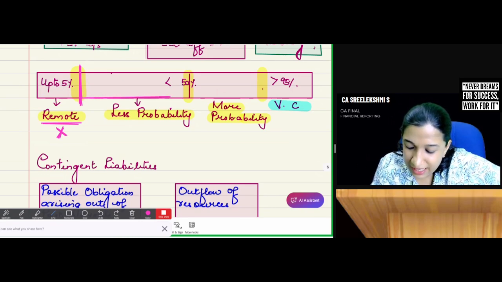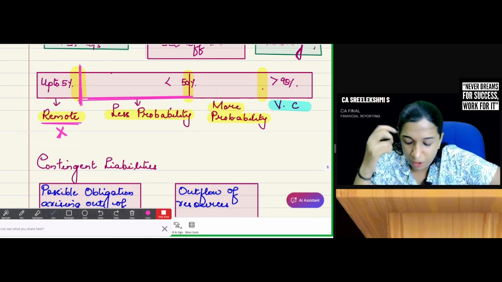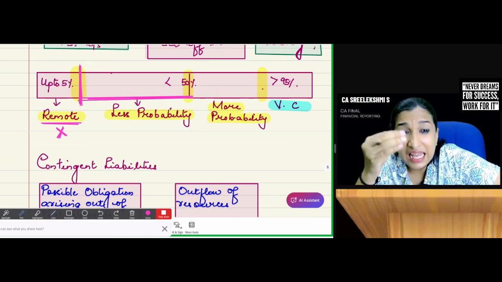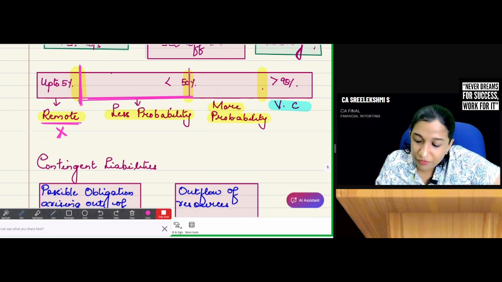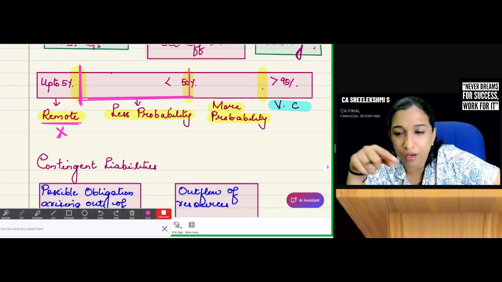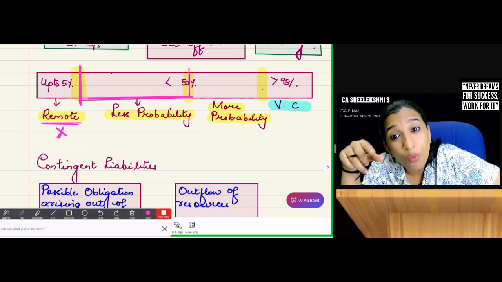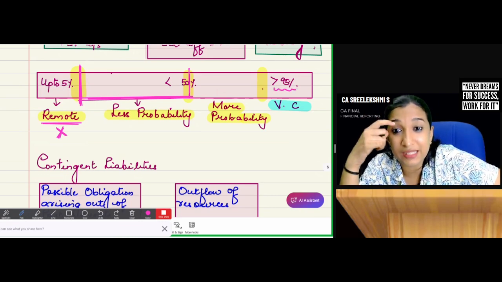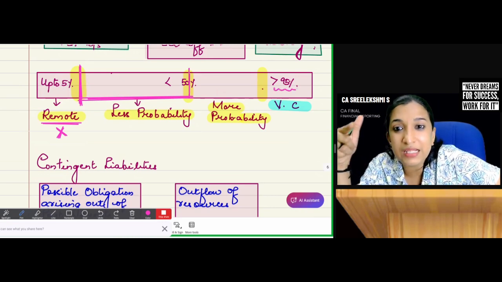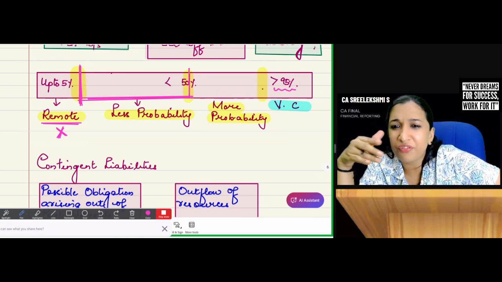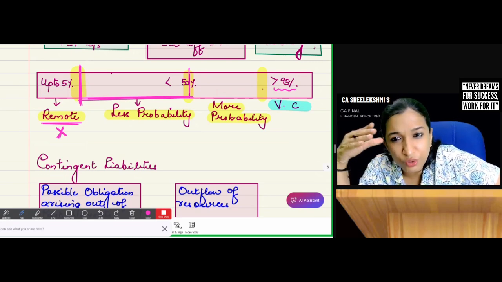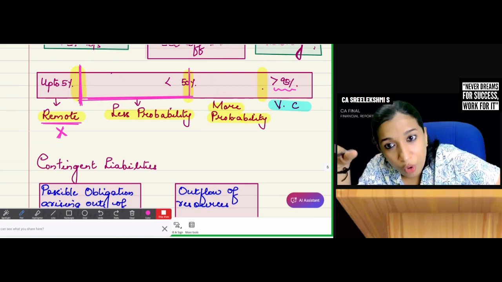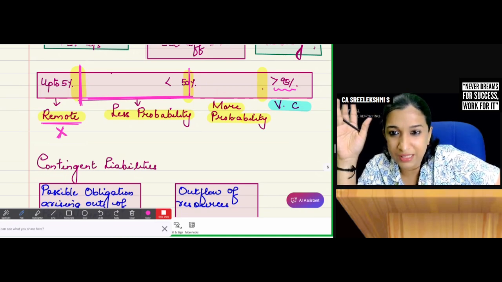If it is up to 50%, we call it less probability or possibility. 50% and more will be considered as more probability. And more than 95% is what is called virtual certainty. Up to 5%, 5 to 50%, 50 and more, and more than 95%.